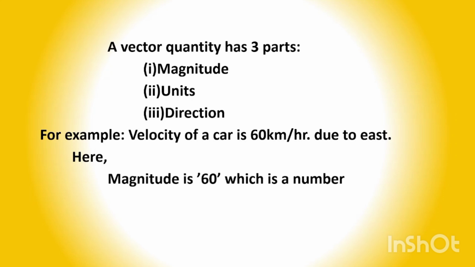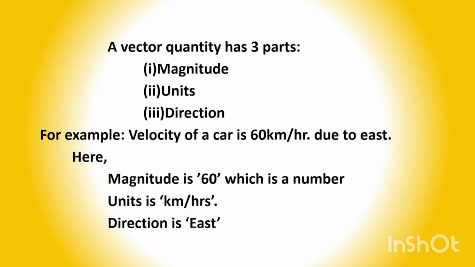Here the magnitude is 60, which is a number, the first part and the scalar part. The second part is the unit, which is kilometer per hour, and the third part is the direction, which is east. Thus a vector quantity has three parts: magnitude, unit, and direction. The first and second parts are the scalar part, and the third part shows the direction.